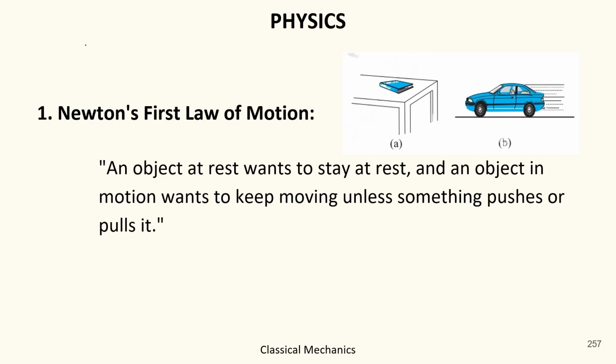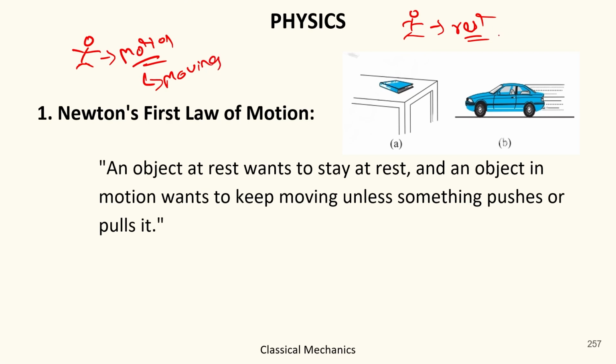So if a person is in motion and if a person is at rest, they will not change their state of motion unless something forces them.